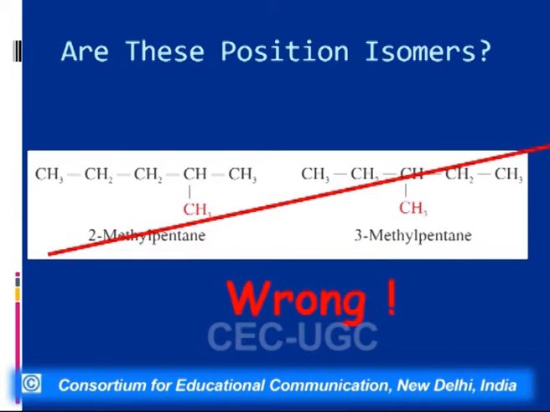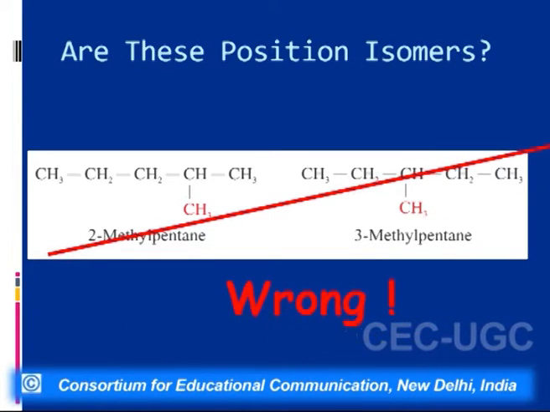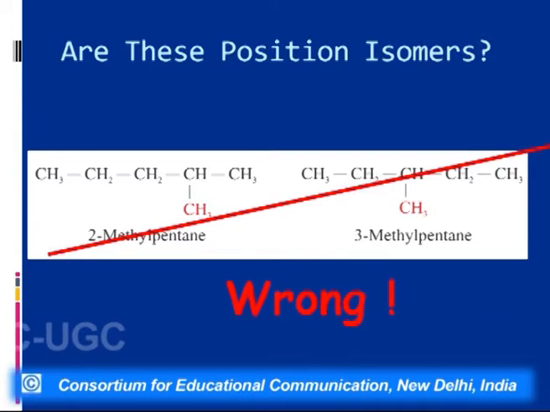Now let us take this structure. Do you think these are position isomers? No, they are not position isomers. Here the position of the methyl group is different. That is, in the first example it is at the second carbon, whereas in the second example it is at the third carbon. But this is just an alkyl group.